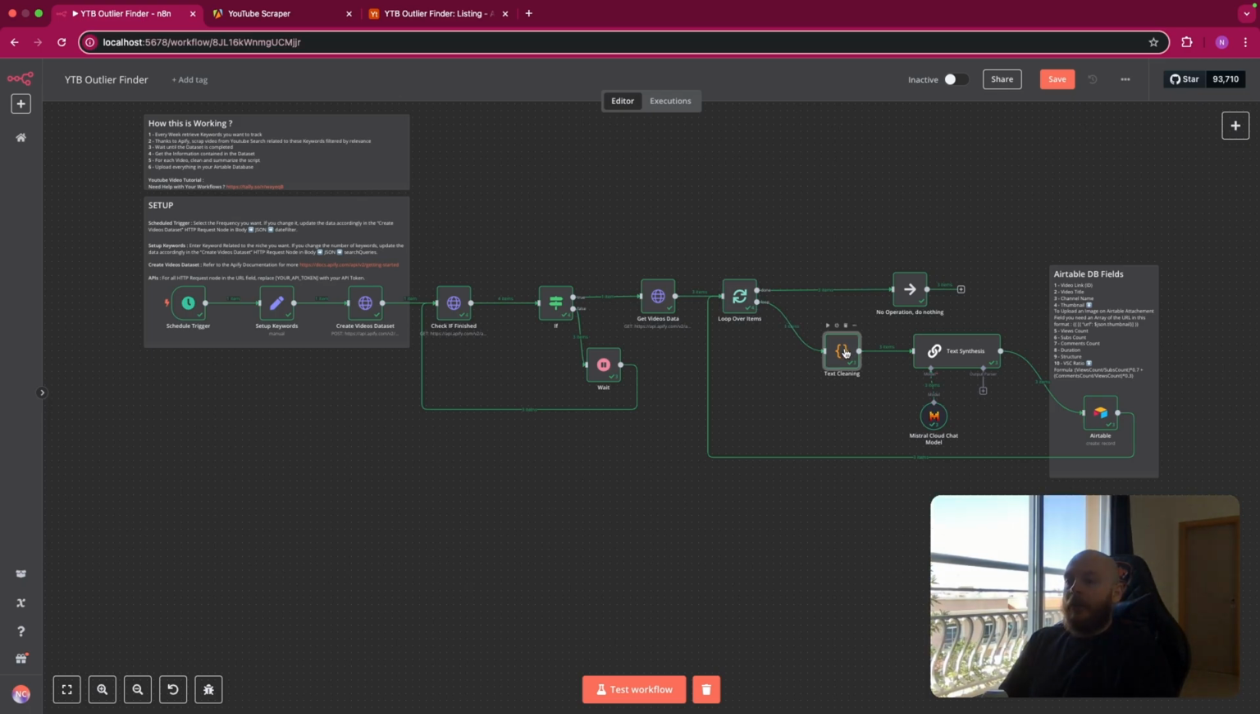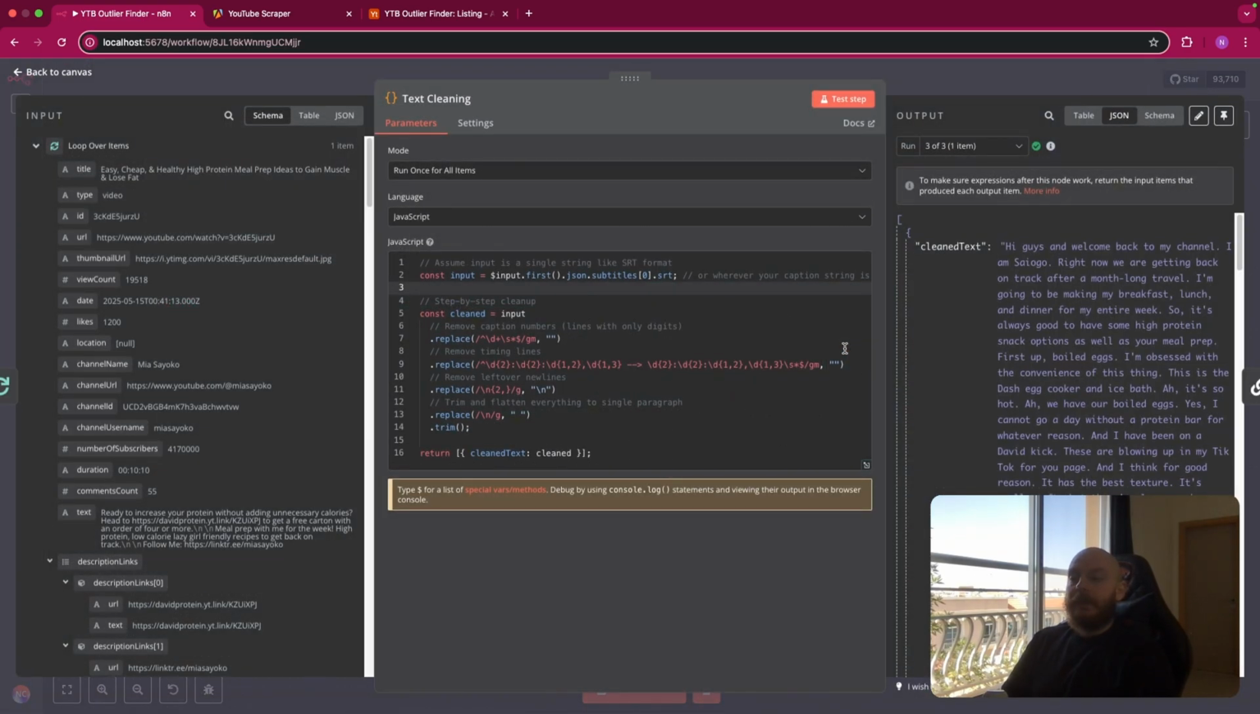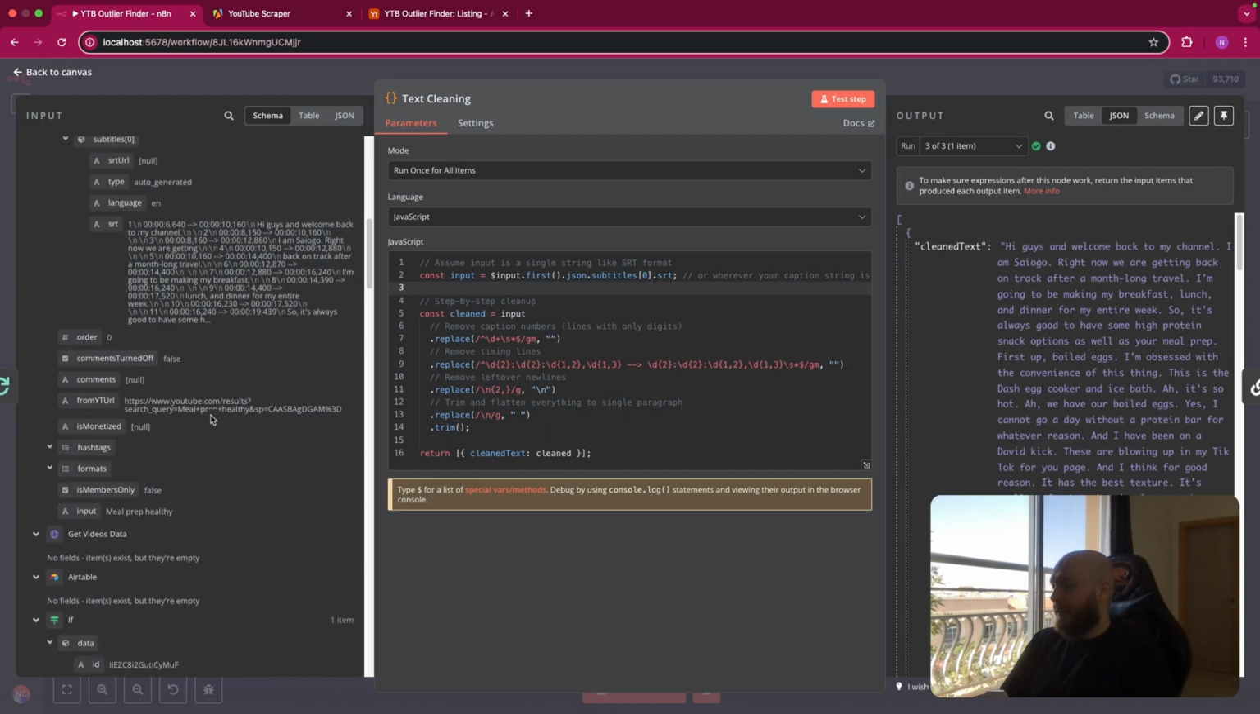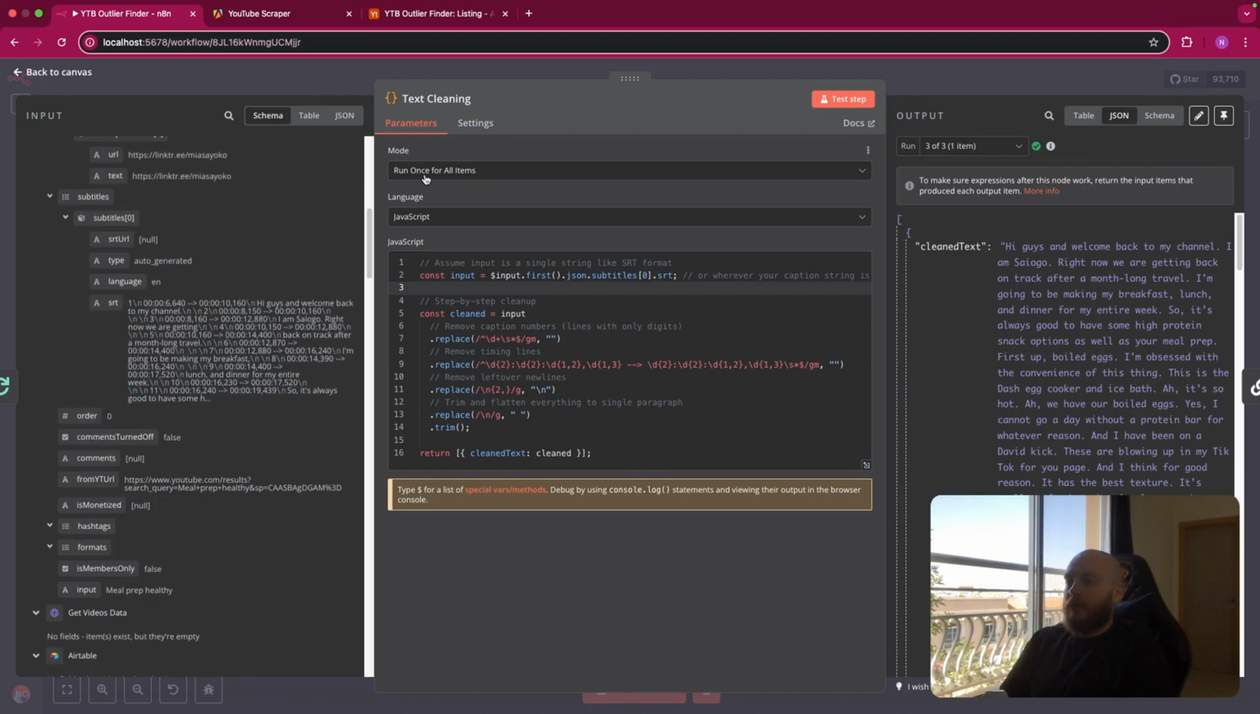After this, we have a code node. So this is where we will clean the subtitles, so the script here. As you can see, we run once for all item because we're only taking one video per loop. So we run every information once. The language is JavaScript. So you create a variable named input, and this is the subtitle here.